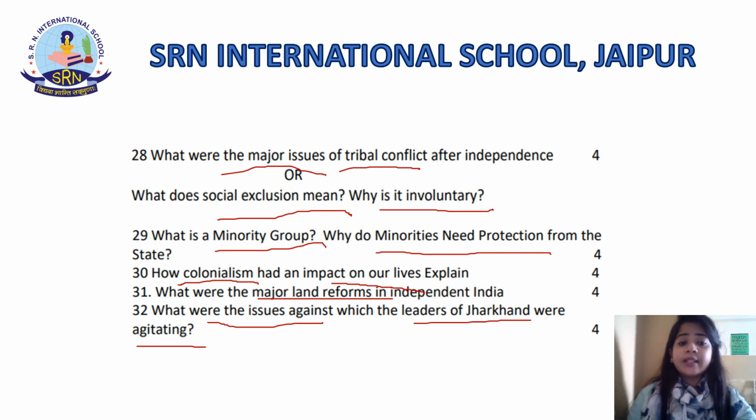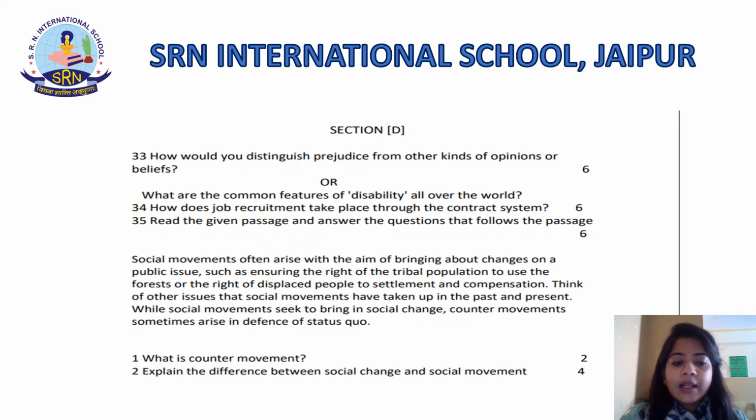Now, I hope these questions are very clear and you know how to write the answers to them very well, students. Let's proceed further. Let's proceed with Section D, students. In Section D, there will be three questions. In question number 33, you will be given two choices, and you have to attempt any one of them. There will be three questions, each carrying 6 marks. Make sure you take care of the word limit very well. Let's start with question number 33.